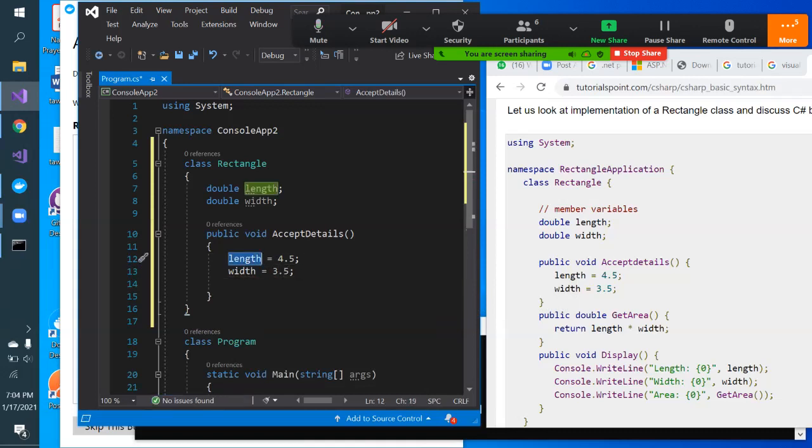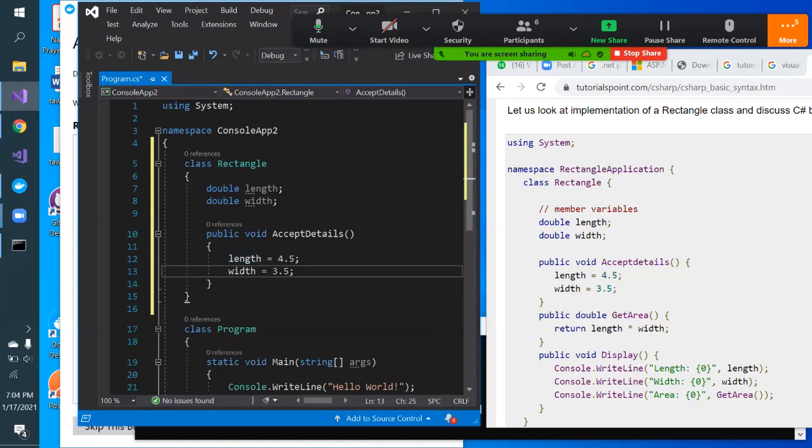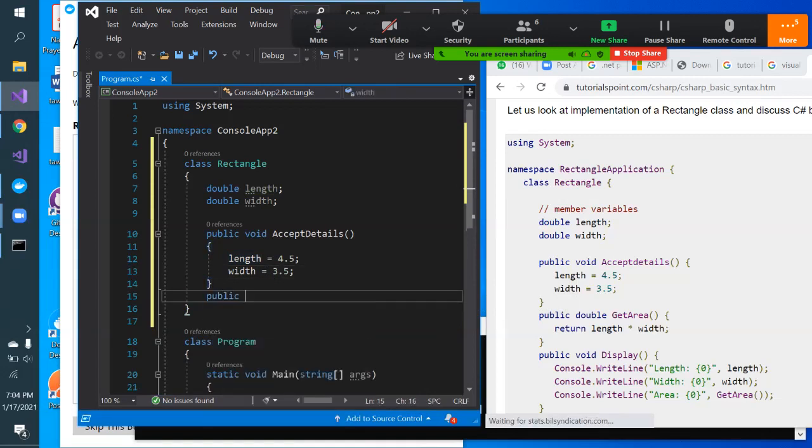What other method should I be thinking about while creating the rectangle class? You should create public double GetArea. In fact, in this tutorial, they'll be giving you an explanation of each and everything. Like what does public mean? Public, protected, private are all called access specifiers. Suppose I want this class to be accessible to the outer world, meaning some other class. Then I should give it as public. That is what it means. These are all access specifiers.